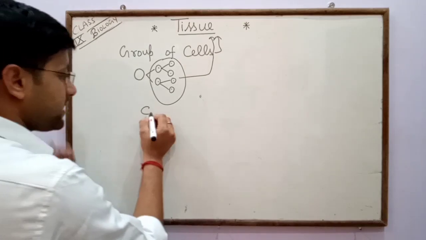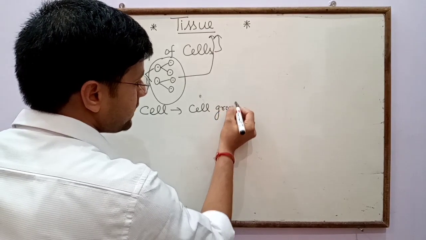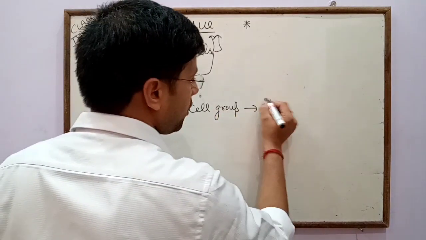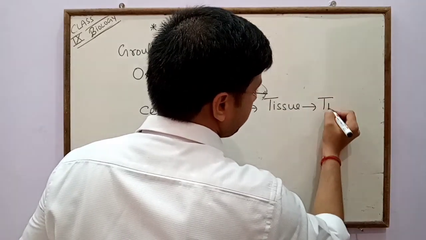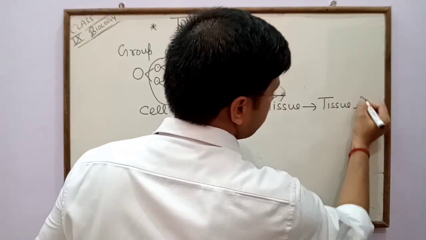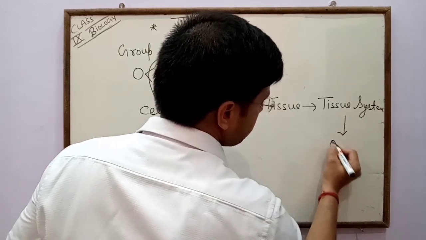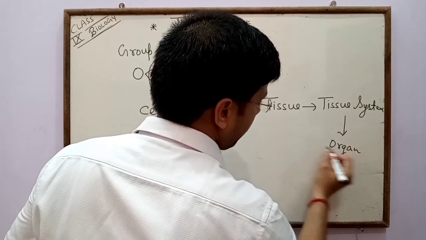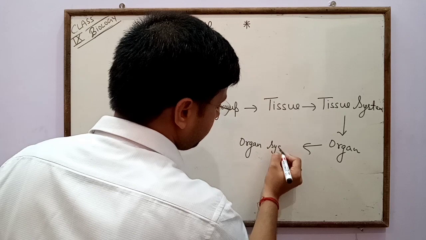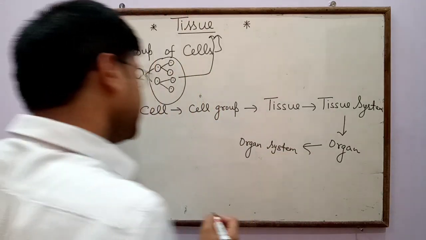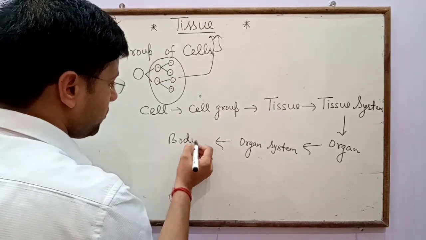It means that cells form a cell group, a cell group forms tissue, tissue forms a tissue system, a tissue system forms an organ, an organ forms an organ system, and that organ system forms the body.